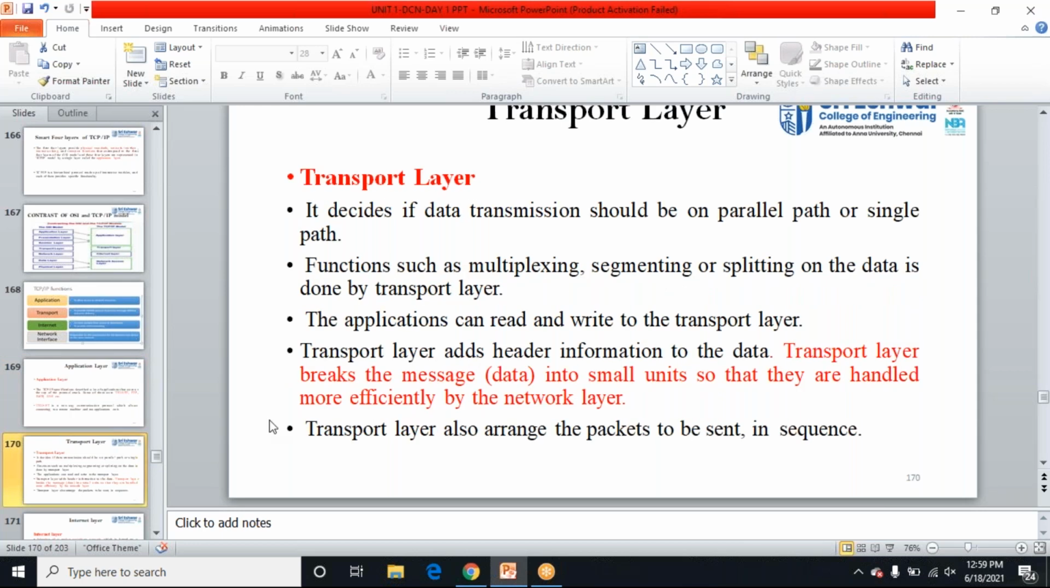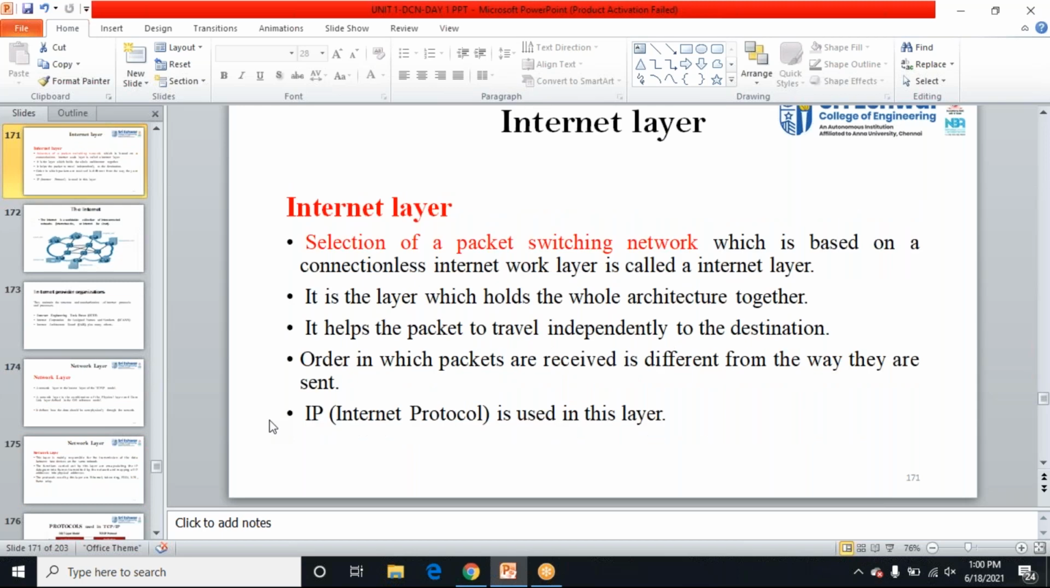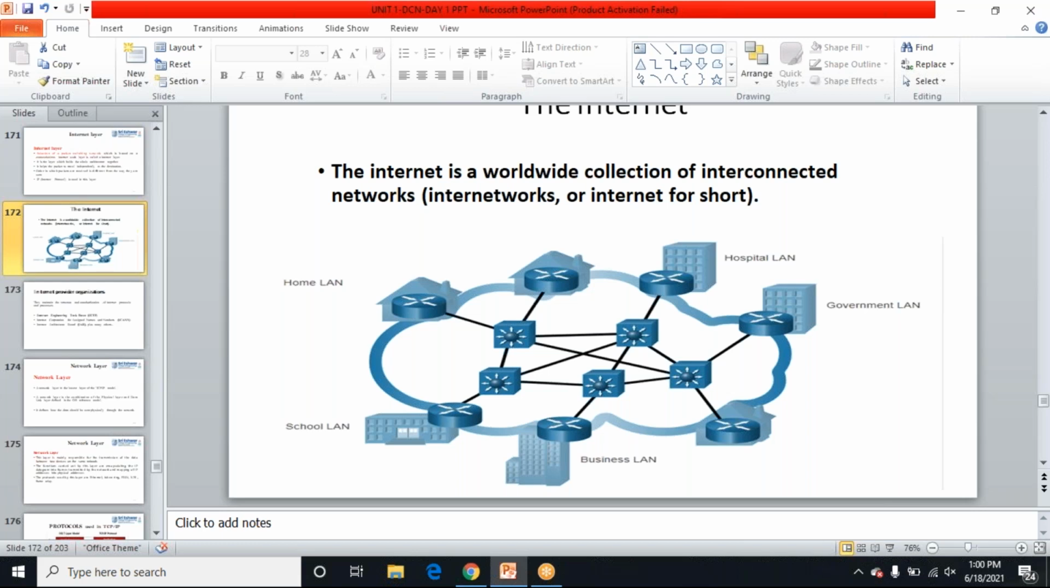The transport layer has similar functions: end-to-end delivery, and here we can also arrange the packets and check for errors. The third one is the internet layer, the IP protocol. The internet protocol layer helps packets travel from source to destination, and it helps each packet travel independently. Network-to-network delivery happens here. This is how the data travels.